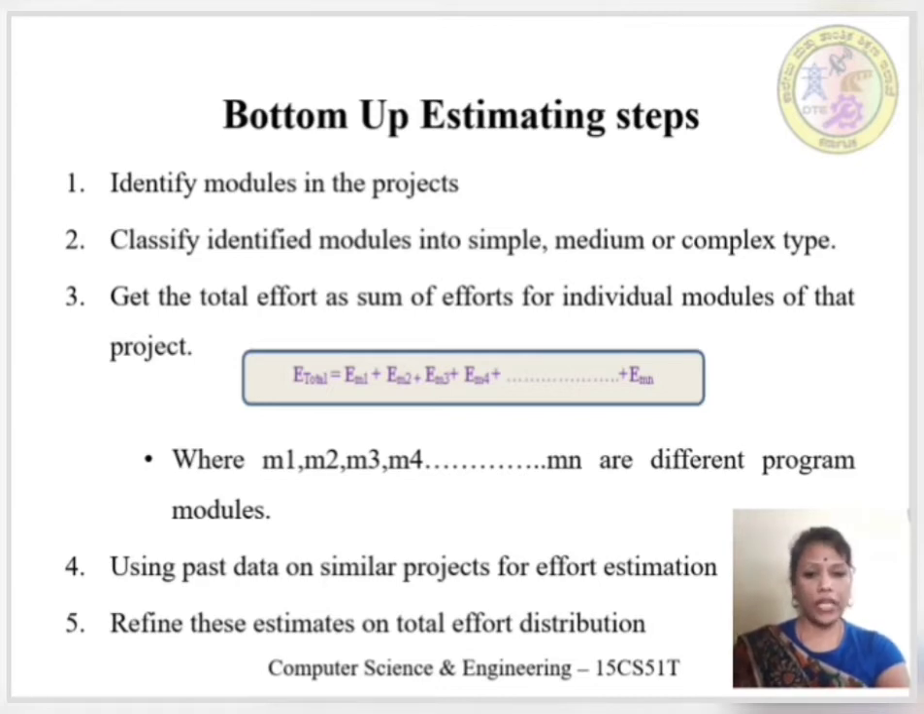See here, E is the total effort that is calculated by summing up EM1, that is the estimation of module 1, EM2, EM3 and up to EMN for n number of modules. This activity effort estimation is done by using the past data on similar completed projects. Finally, refine these estimates based on total effort distribution.